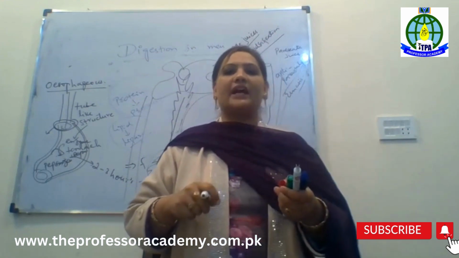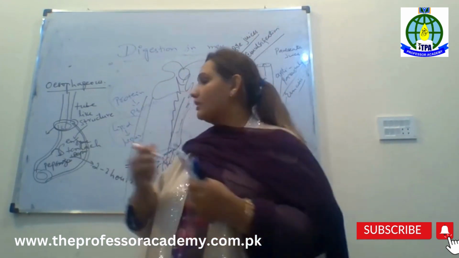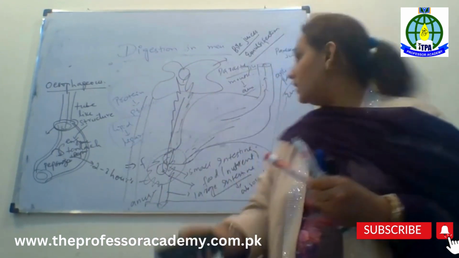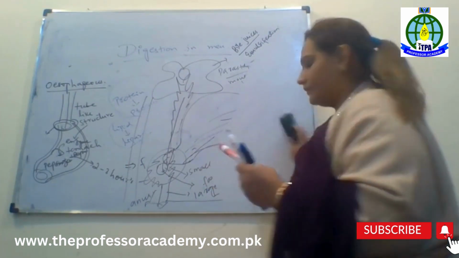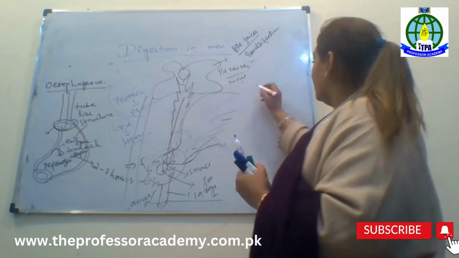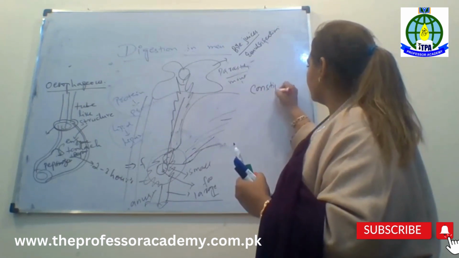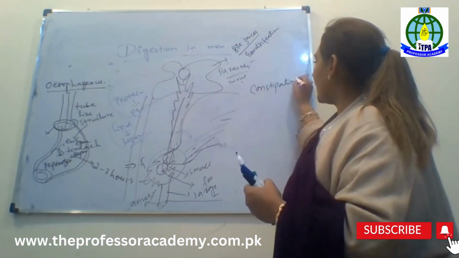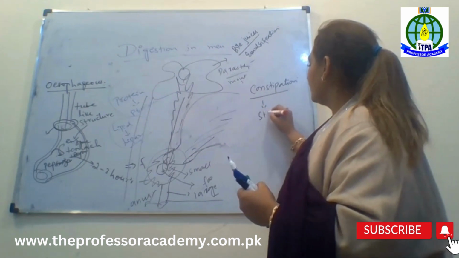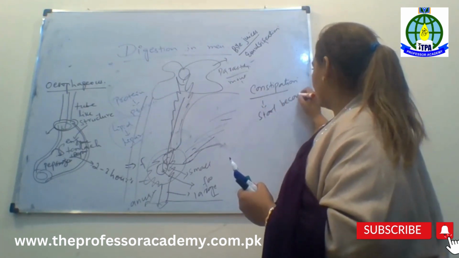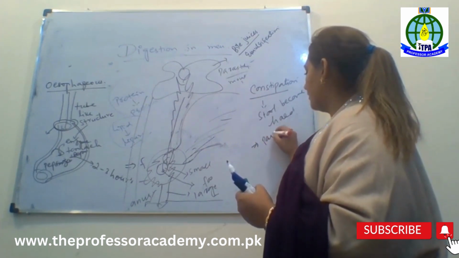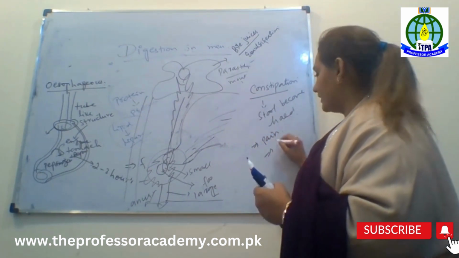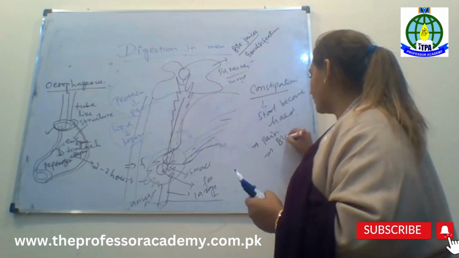Then we can say that it leads to constipation. What is it called? Constipation. Constipation is one of the diseases. In this, the stool becomes hard and the person feels pain during elimination, and even in some severe cases blood also comes.